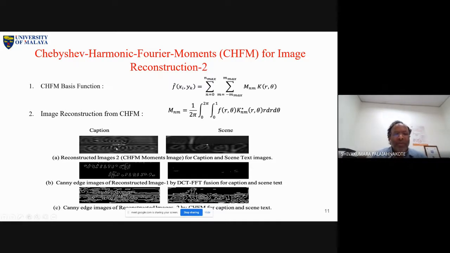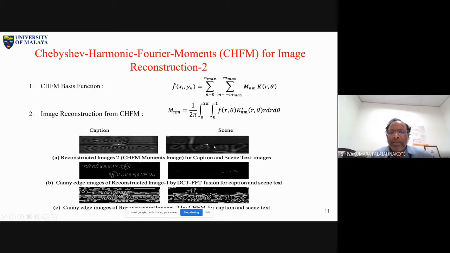Look at this example. This is the moment, this is a caption text, this is a syntax. This is one sample reconstruction. Of course, this is computationally expensive, and the performance depends on the number of iterations, or the order. Order is very important. It is not so easy, but if you have some mechanism or idea to decide the order automatically, then definitely you can use this function for any other problems also.